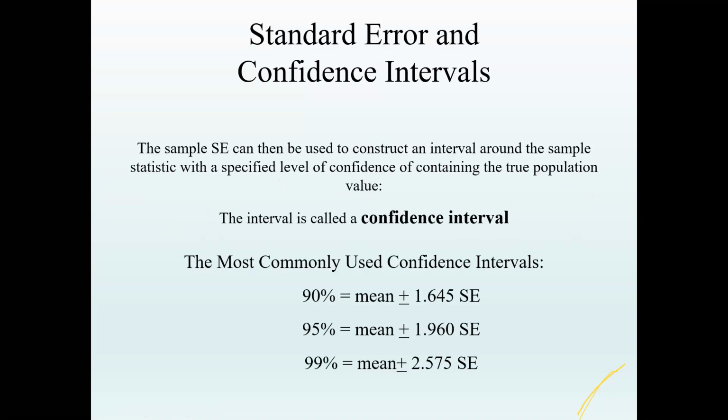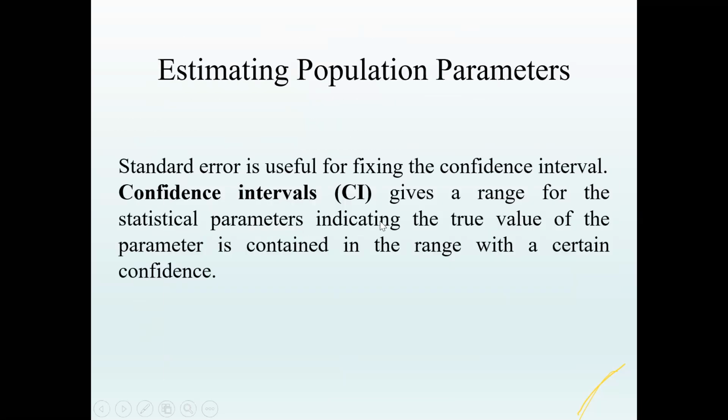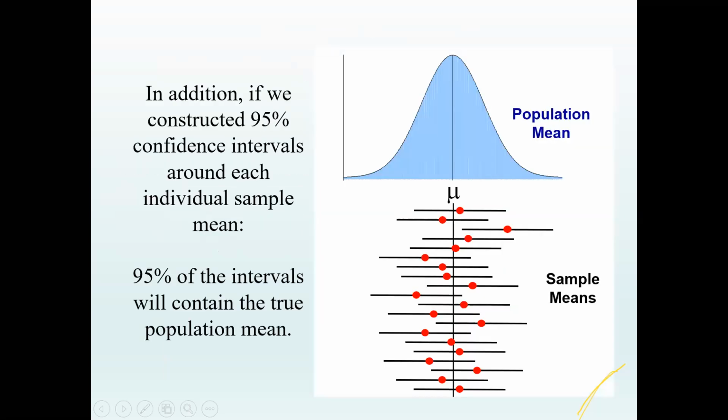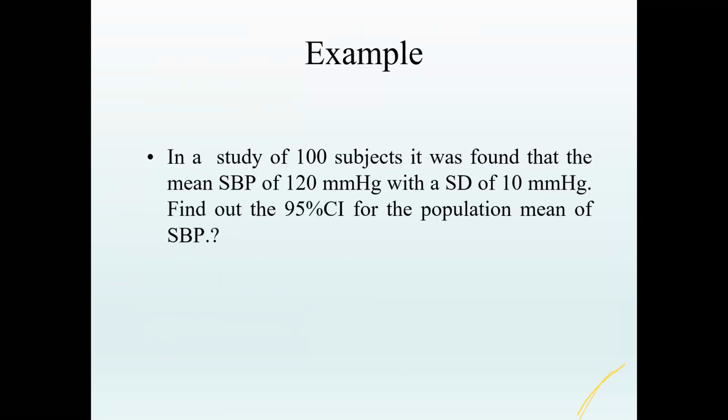The confidence interval gives you a range for the statistical parameter, including the true value of the parameter. So it will give you a range in which the population parameter would lie. That means if I calculate the confidence interval, I can say that the systolic blood pressure at a population level would be in this range. That is the advantage of calculating the confidence interval.